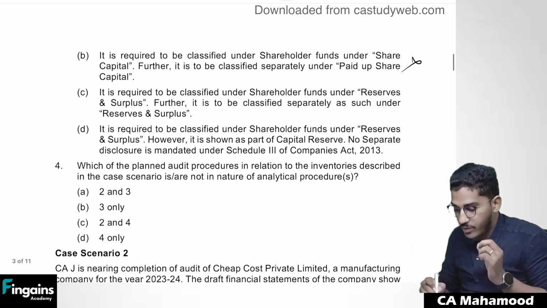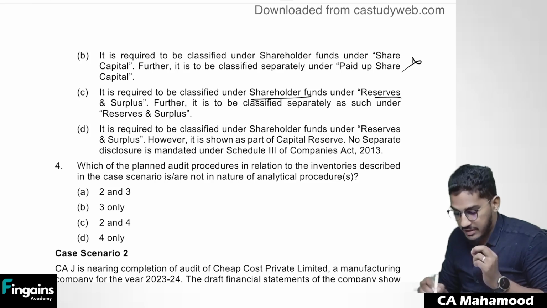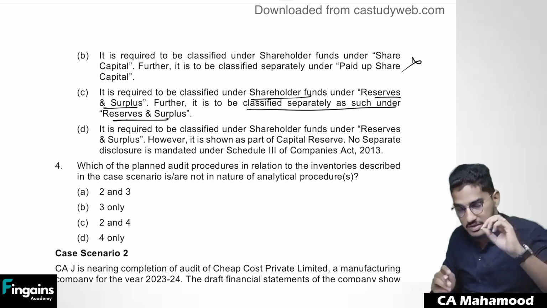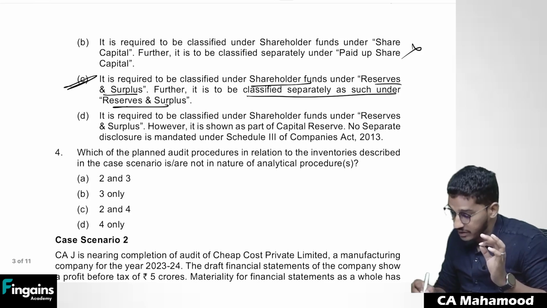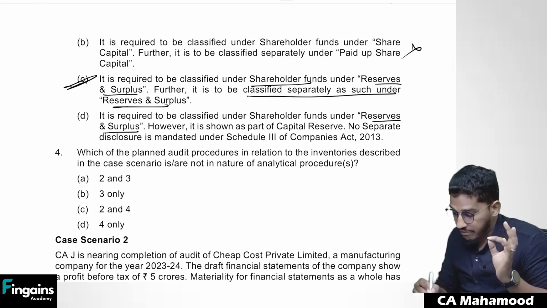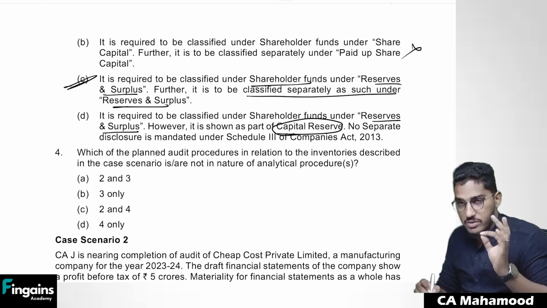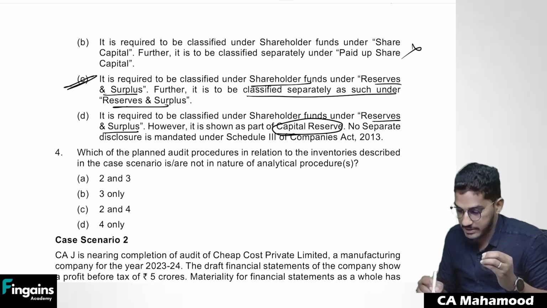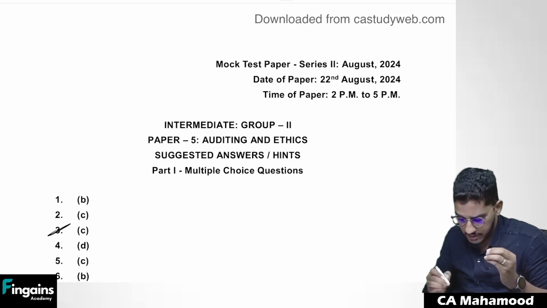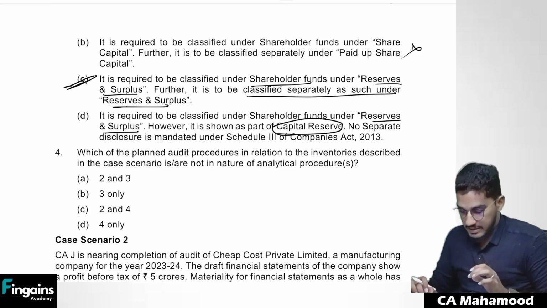No. It is required to be classified under shareholders funds, under reserves and surplus. Further, it is to be classified separately as such under reserves and surplus. Yes, this is the correct one. It is required to be classified under shareholder funds, under reserves and surplus. However, it has to be shown as a part of capital reserve. No, it should not be shown as a capital reserve. It should be included as a part of reserves and surplus. So even if we cross verify with the answer also, third MCQ answer is C.